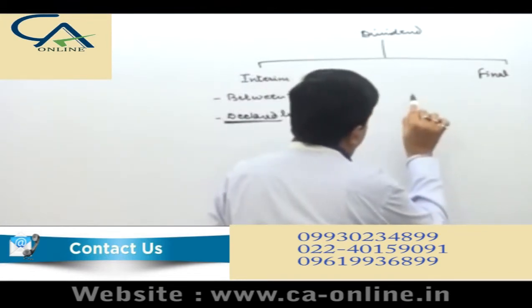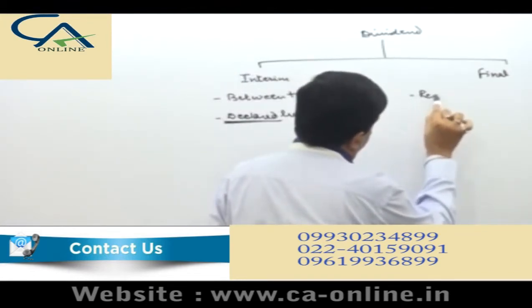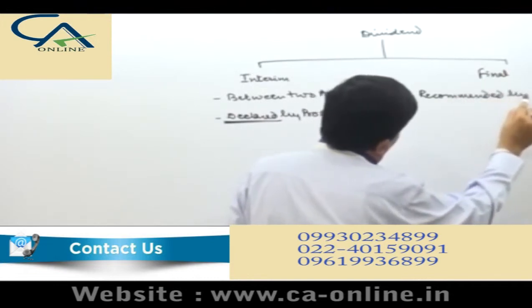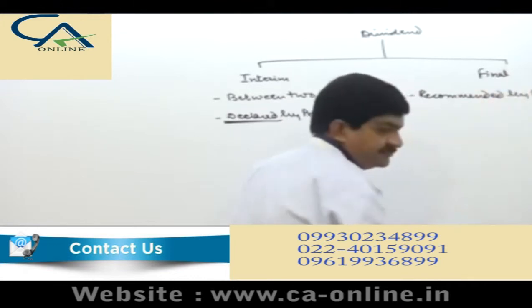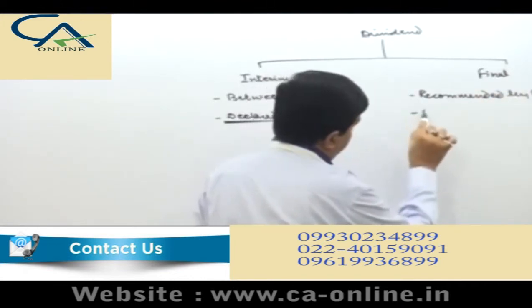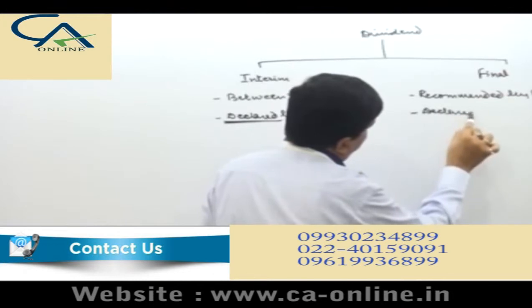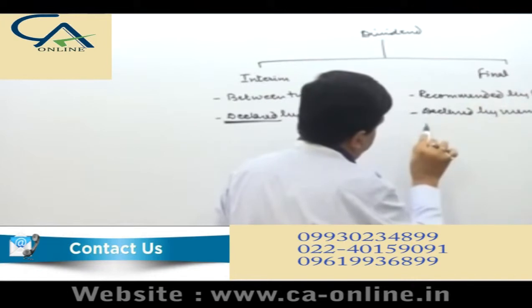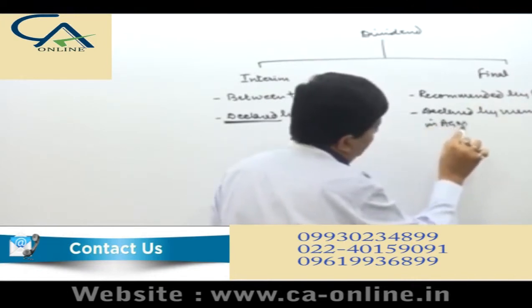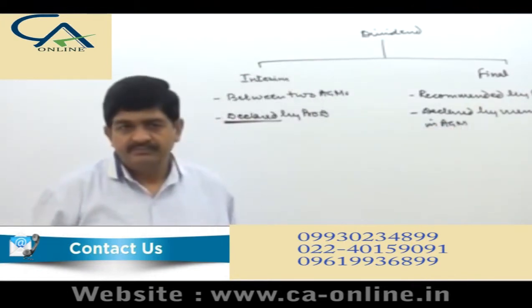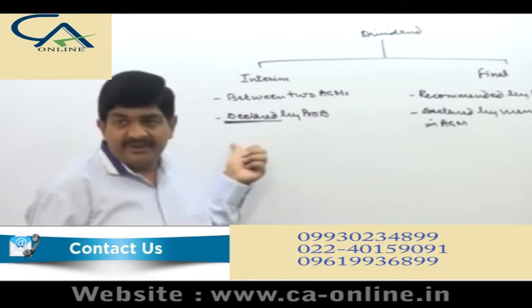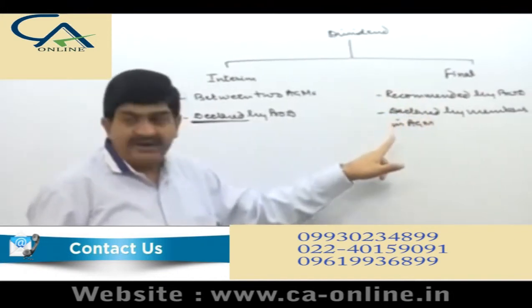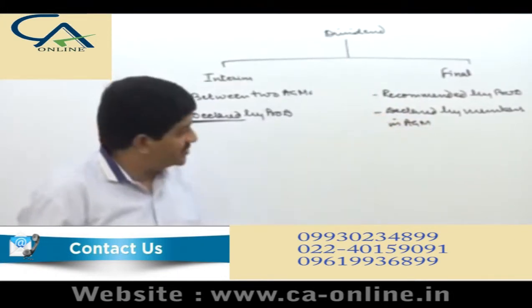Final dividend is recommended by the board and declared by members in the AGM. Here we said directly it is declared by the board, but this is recommended by the board but declared by the members in the AGM.